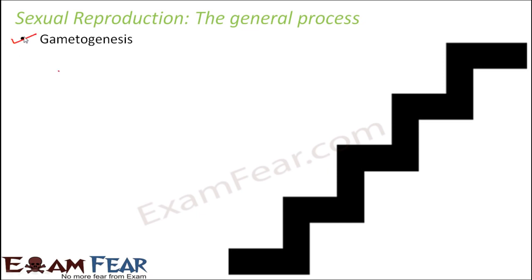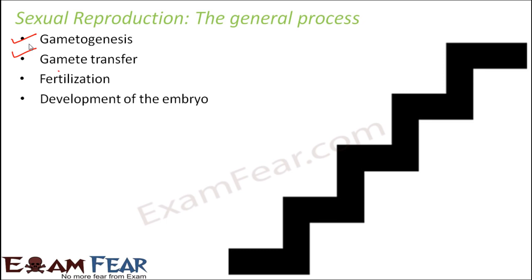This is the stage where gametes are formed. The male gamete and the female gametes are formed. Now, once the gametes are formed, then the gametes need to meet in order to fuse. So that transfer of gametes, so that they both can meet and fuse together, comes under gamete transfer. Then happens the fertilization. That is the main step of sexual reproduction. In this fertilization step, the actual fusion between the male gamete and the female gamete takes place. And this in turn is followed by the formation of a zygote.